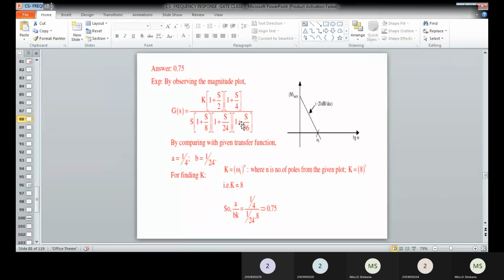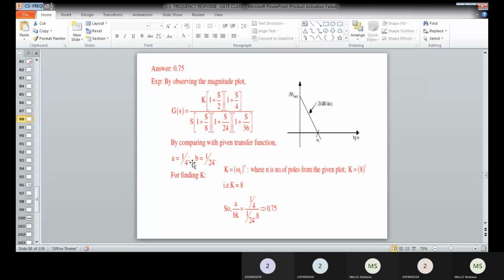You can compare this with the given transfer function. From this you can obtain the ratio: a value is 1 divided by 4 and b value is 1 divided by 24. K value can be determined when omega is equal to omega 1 to the power n. Here that omega value is considered as 8, therefore K is equal to 8.